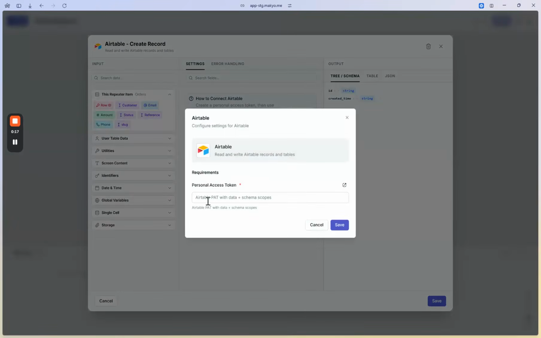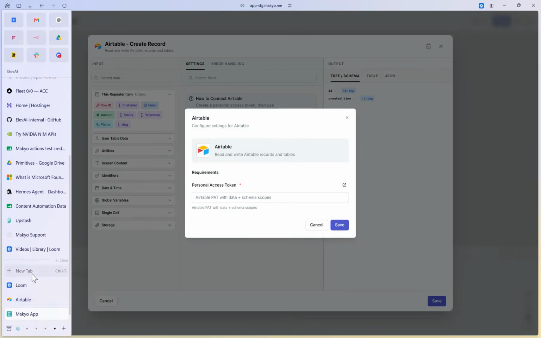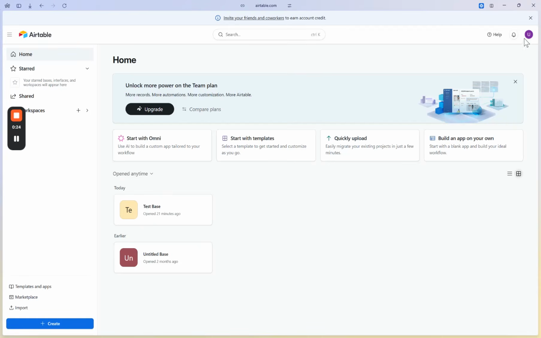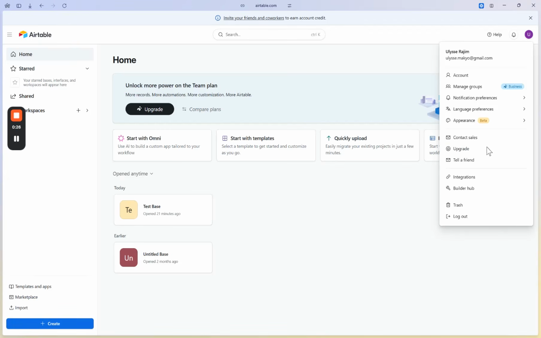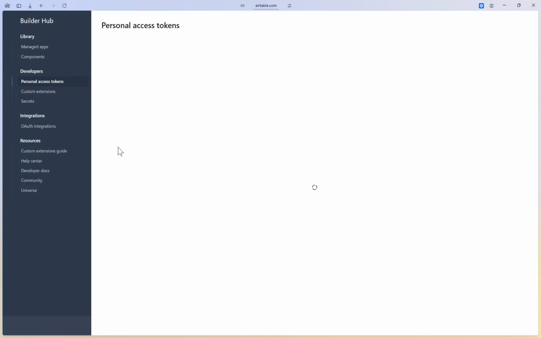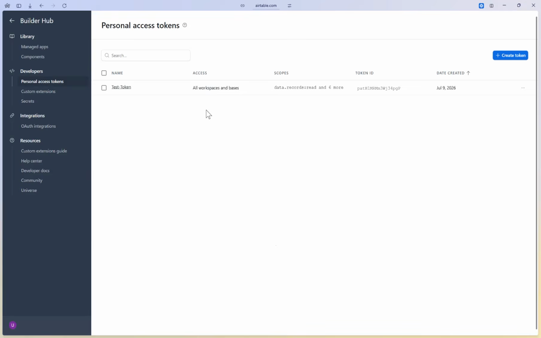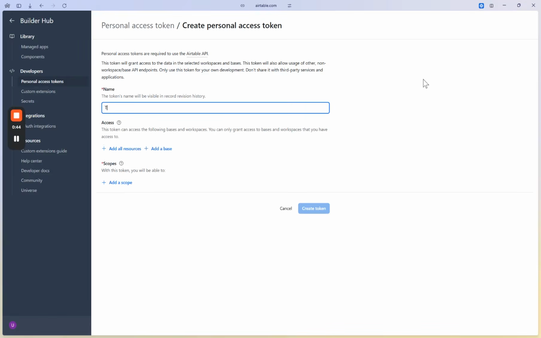For this, we will have to retrieve a personal access token within Airtable. So let's go to Airtable and go to our user account and select Builder Hub. This will redirect us to another website where we will be able to create a personal access token. So click Create Token, and we'll create a test personal access token.